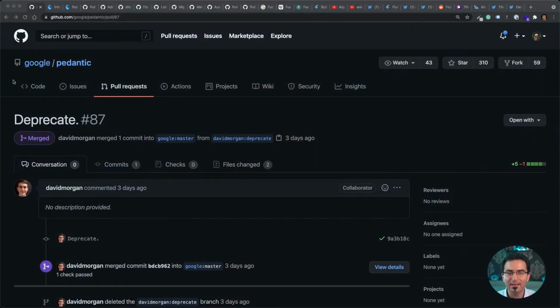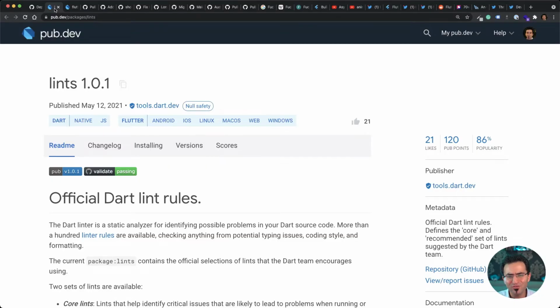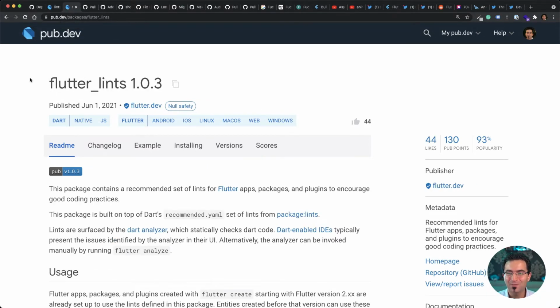There was an update about Pedantic. Pedantic has served us very well, but it's now deprecated. So if you're using Pedantic, you should consider alternatives. We used Pedantic quite a lot in many projects, for sure, but now there are different alternatives that you can go and check out. For example, lints, the official Dart lint rules, and also the Flutter lints package, which is a natural alternative to Pedantic. So go ahead and use that instead, because sooner or later, we will not see Pedantic.